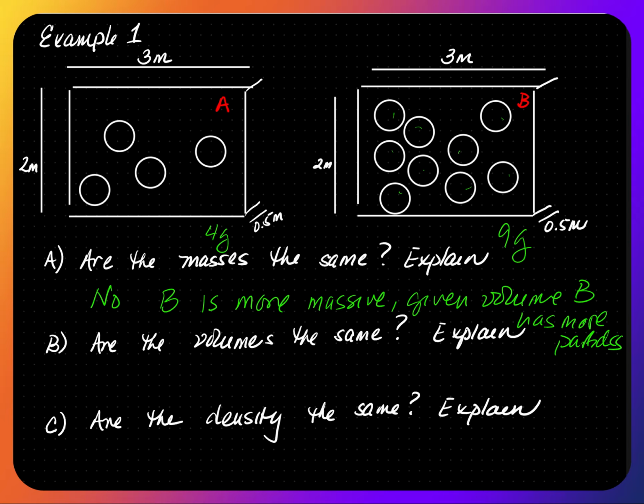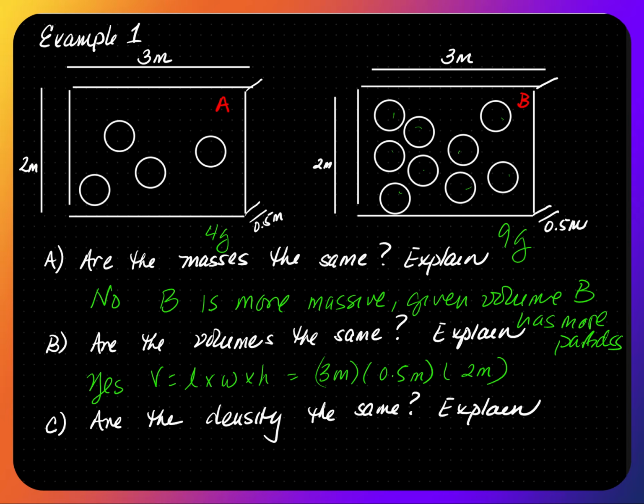Are the volumes the same? Yes. Since this is a rectangular prism, volume is what? Length times width times height. The length is 3 meters for both. The width is 0.5 meters for both. And my height is 2 meters for both. Since the dimensions are exactly the same, if I multiply these three numbers, they're exactly the same.